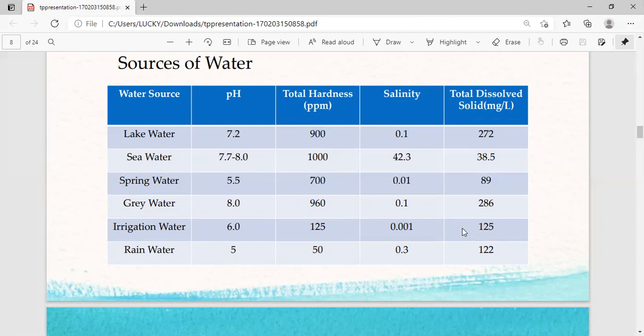Irrigation water, the pH value is 6.66, total hardness 125 ppm, salinity 0.001, and the TDS is 125 milligram per liter. Rainwater pH is 5, total hardness 50 ppm, salinity 0.3, total dissolved solids 122 milligram per liter. These are all the sources of water.